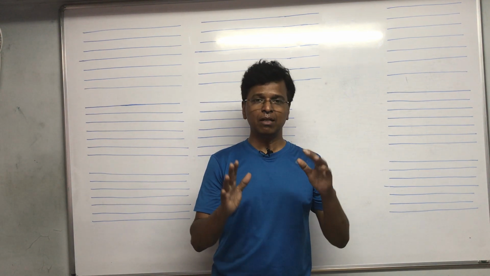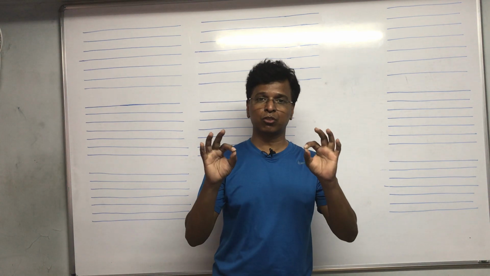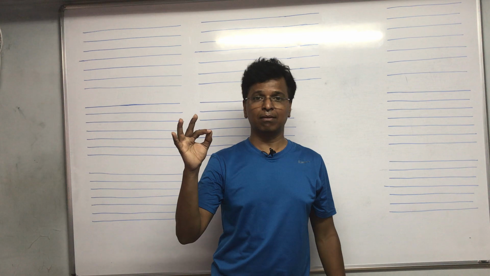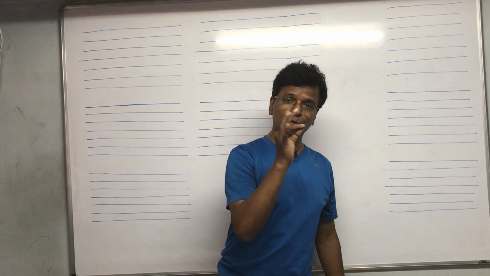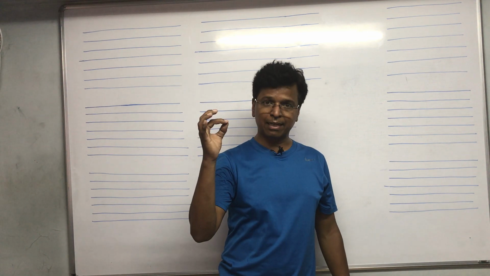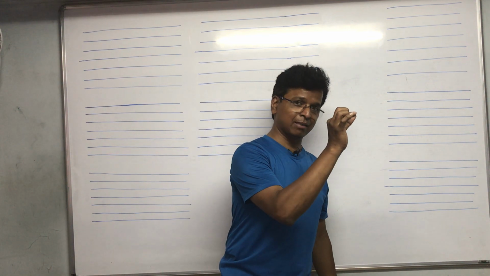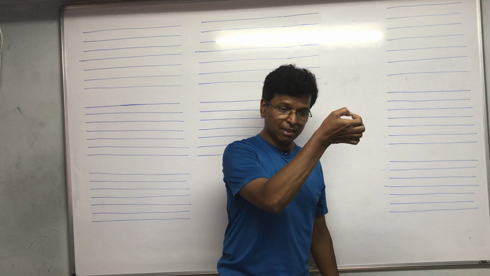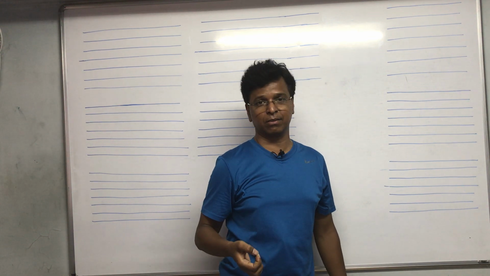So, the first path, which is the most common: the incident ray will run parallel to the principal axis, and then when it reflects, it will come through the focus.